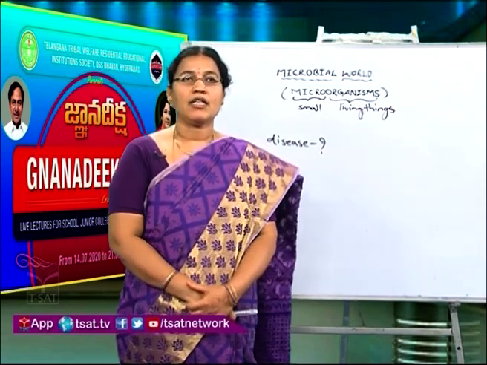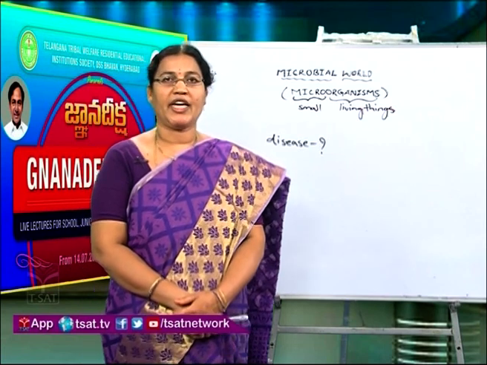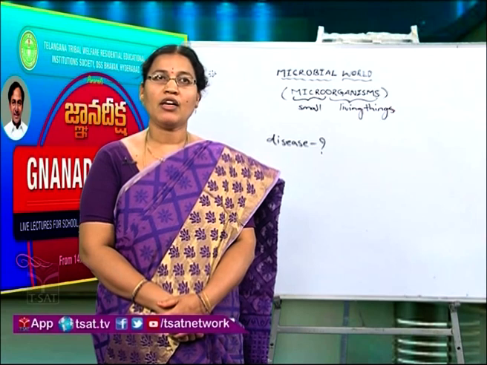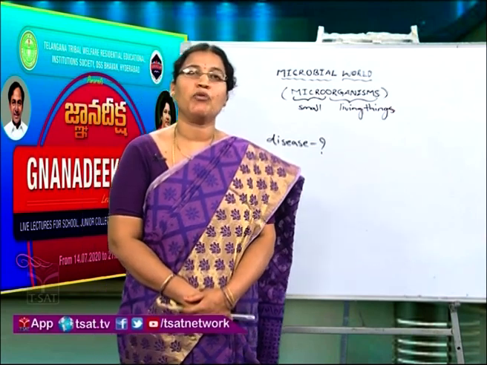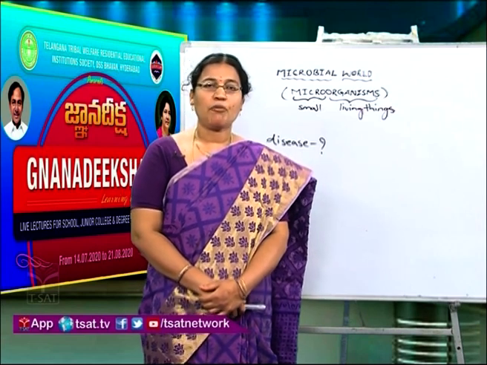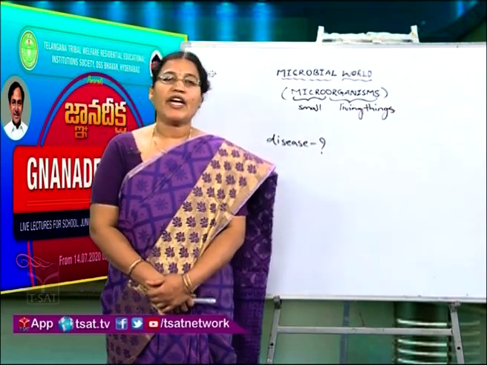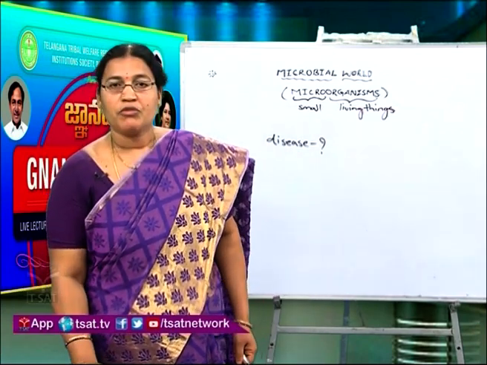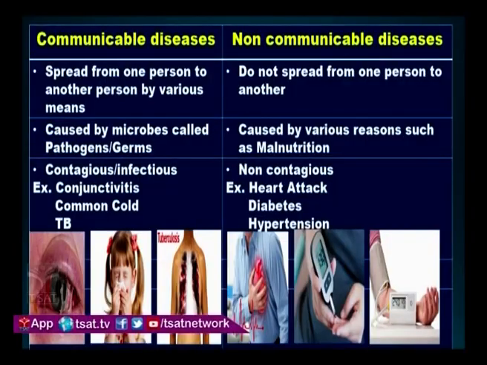The causes for diseases are many, like malnutrition, malfunctioning of organs, malfunctioning of glands and microorganisms. Depending upon these causes, we can divide the diseases into 2 types. Observe the slide here. One is communicable diseases and the other is non-communicable diseases. Communicable diseases are spread from one person to another person by various means.